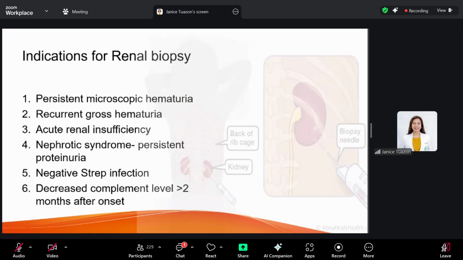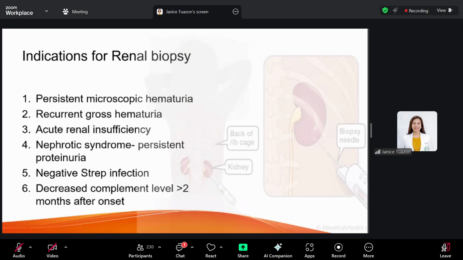Now, for acute renal insufficiency, one of the components of nephritic syndrome, once your patient is stabilized, a renal biopsy is also indicated. Why? Because they may have formation of crescents or other signs of other diseases that is not PSGN.